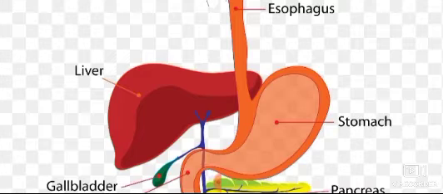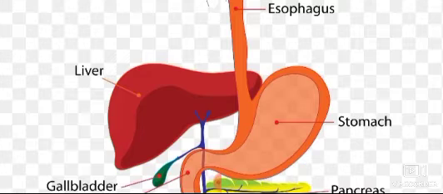Another function of the hydrochloric acid is that it kills any bacteria which may enter the stomach with food. The mucus helps to protect the stomach wall from its own secretion of hydrochloric acid. If mucus is not secreted, hydrochloric acid will cause the erosion of the inner lining of the stomach, leading to the formation of ulcer in the stomach.